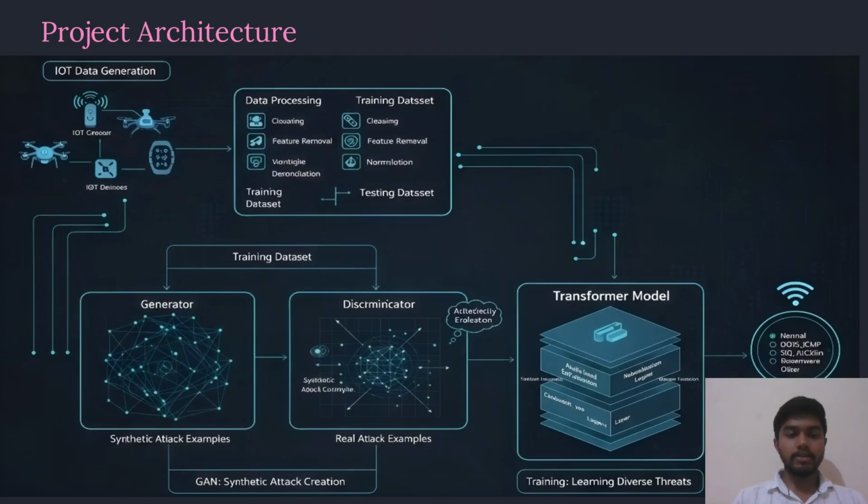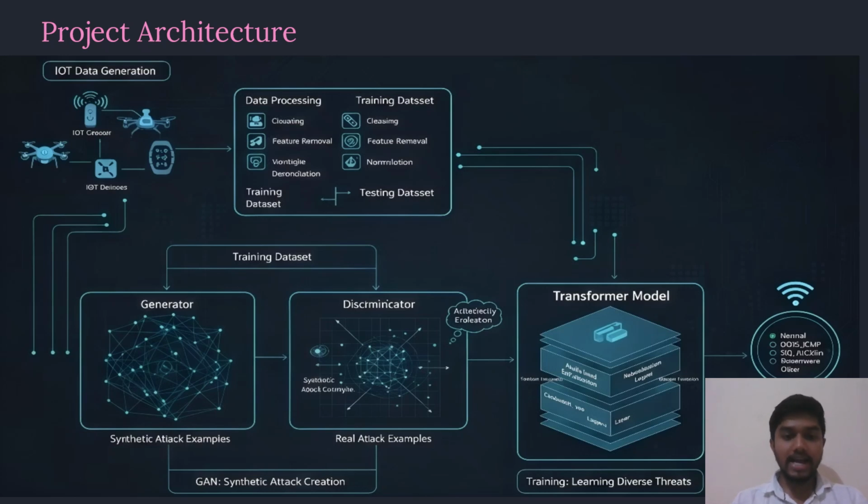Coming to the architecture diagram, firstly we have to create a dataset which contains all the information about the sensors, and we give that dataset to the GAN. The GAN will generate a synthetic dataset which contains rare attack values. Then the original dataset and the synthetic dataset are given to the transformer model, and by the classification method the transformer will generate the probabilities of attacks happening. The transformer understands the sequence of text by using the attention mechanism. This is the process the transformer model does.